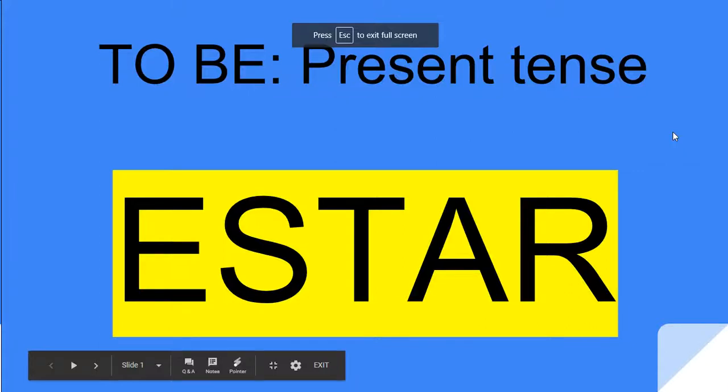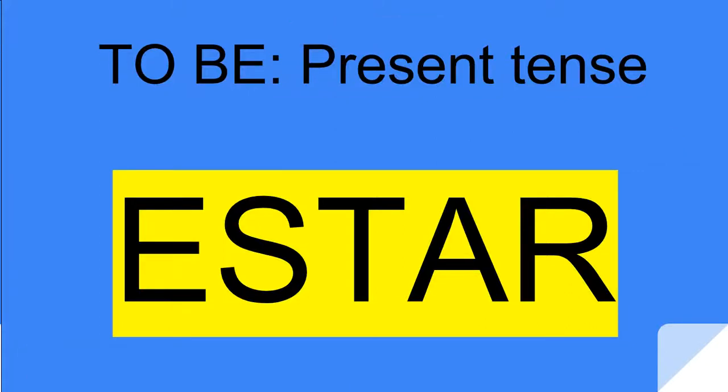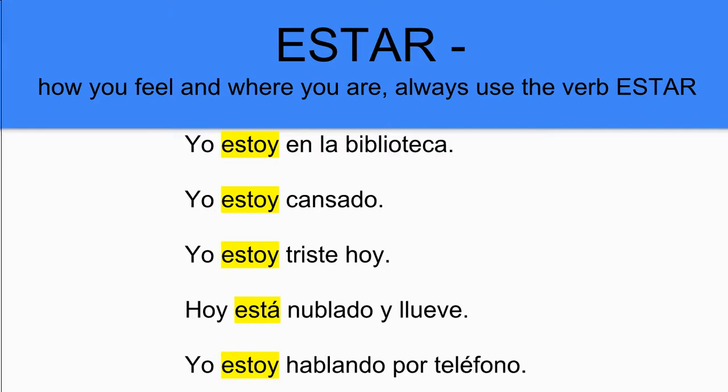Okay, everybody, today's mini lesson is on to be, but this time it's the verb estar and not the verb ser. This will be the present tense of the verb estar. As we look at estar, there's a little rhyme that can really help you to remember when to actually use estar compared to using ser. Estar is going to be used for how you feel and where you are. You should always use the verb estar.